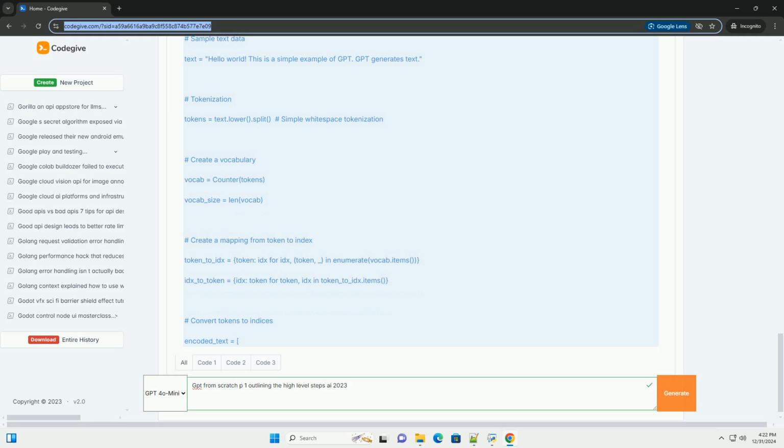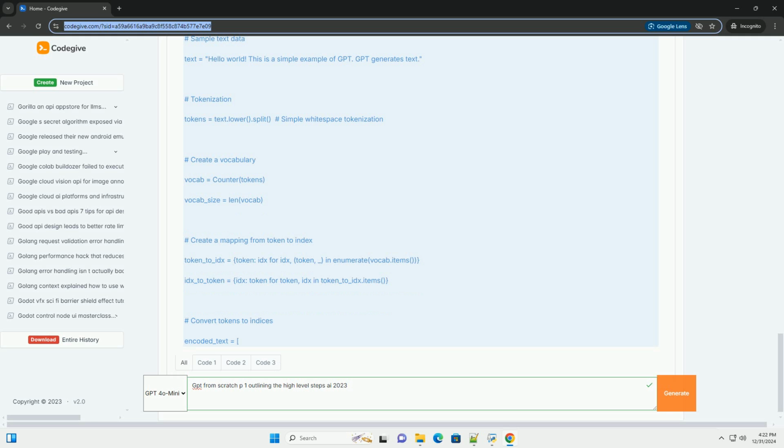Step 5, Training the model. Training involves defining the loss function and optimizer, then iterating through the dataset. Python. Hyperparameters. num_epochs = 10. learning_rate = 0.001. batch_size = 2. Define loss function and optimizer. criterion = nn.CrossEntropyLoss(). optimizer = torch.optim.Adam(model.parameters(), lr=learning_rate).